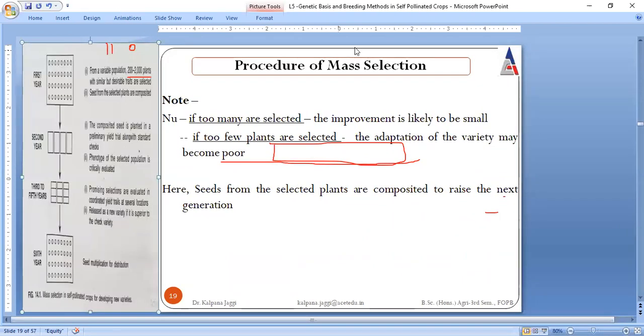Now you must be thinking, why ma'am we cannot select more than 2000 plants? There are many reasons behind not going for the selection of more than this range. Because students, if you are selecting too many plants together, then the chances of improvement are going to decrease. I give you a very simple example for that.